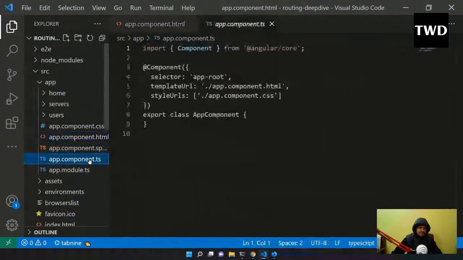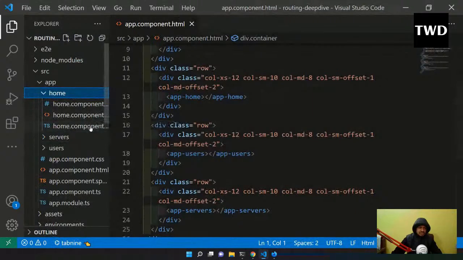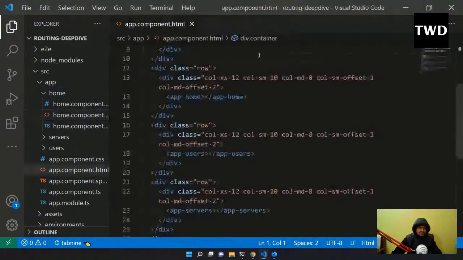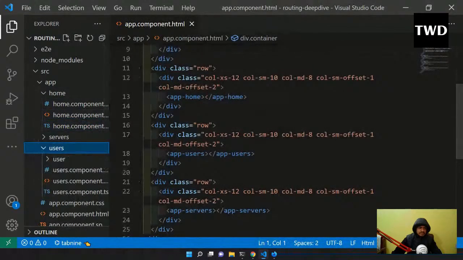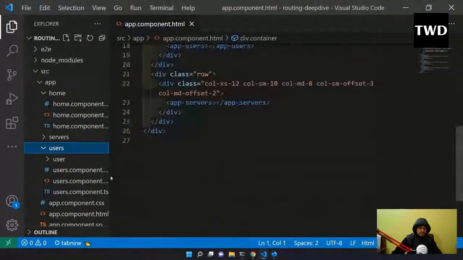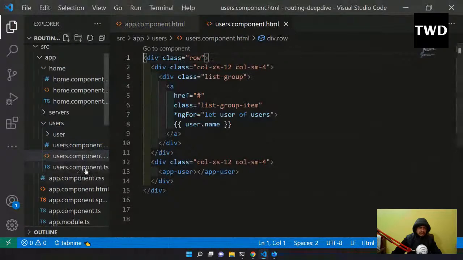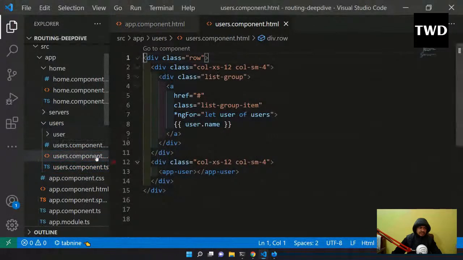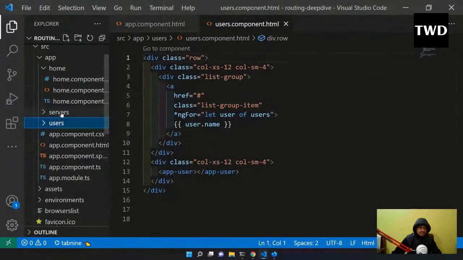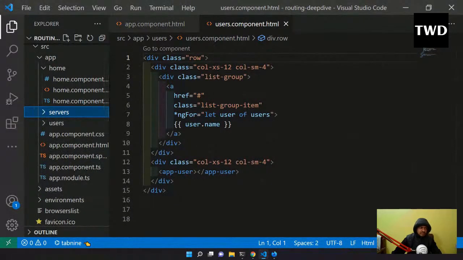If you go to the TS files, they are also all blank, and just the app-users one has some HTML. Home is like this, and users is like this. Also the user name has been taken, and some things are there. And servers has something more. So we have to implement the routing now.